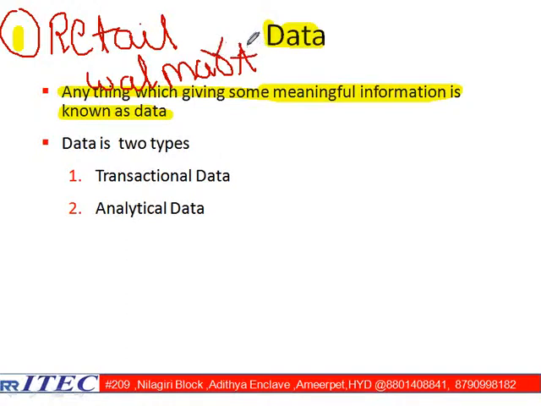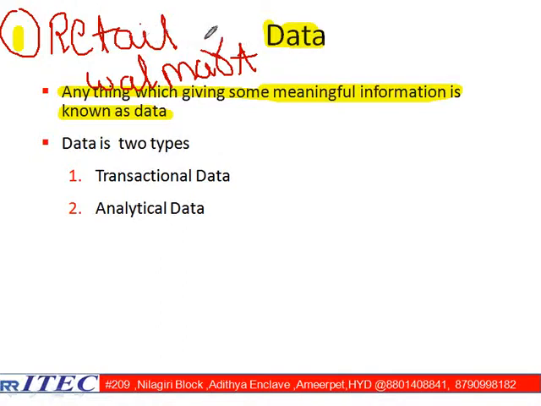As a customer, you are going and purchasing something. At the end of that, that guy is going to generate one bill for you. That bill is nothing but some data. After a month, if you want to understand what products I sold more, what products I didn't sell, and what is the most revenue generating hours, this total data is going to help him.